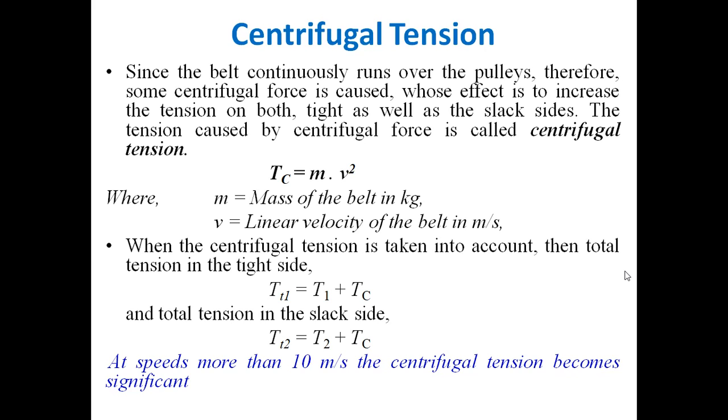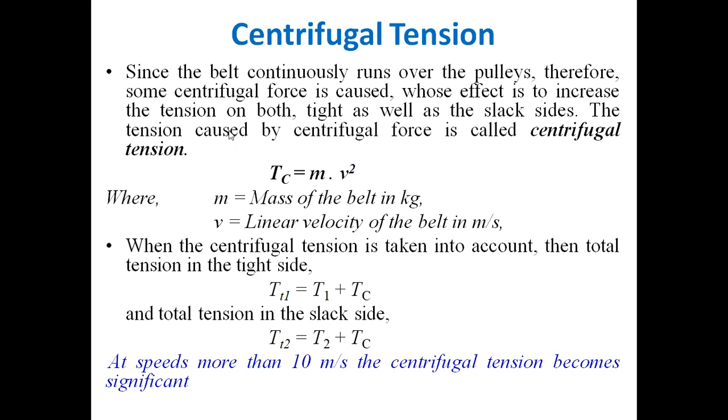The tension caused by centrifugal force is called centrifugal tension. We can express this centrifugal tension as Tc equal to mv squared, where m is the mass of the belt in kg and v is the linear velocity of the belt in meter per second.